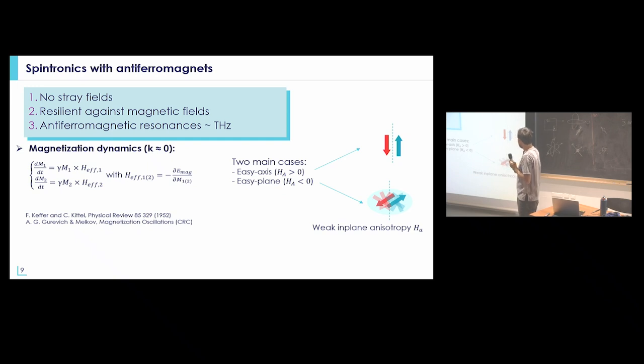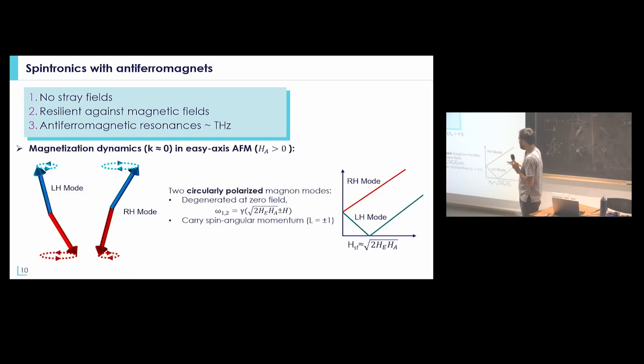So in an easy axis antiferromagnet, this is a type of antiferromagnetic mode that you have in your system. At zero applied field, you have two modes that are circularly polarized. One has a left circular polarization, and the other one has a right circular polarization. And we will see a bit later that this is quite important, because when you have circularly polarized modes, you can carry spin angular momentum.